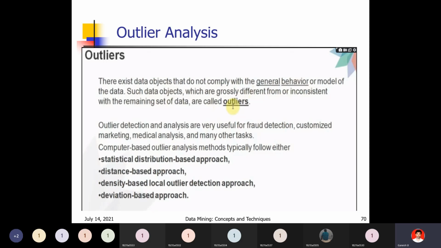In a data set, if points are randomly placed and each point is some distance from the other points, then that is low density. That is what is meant by high density and low density. So based on density, the outlier can be detected.